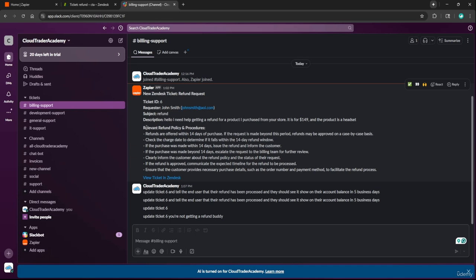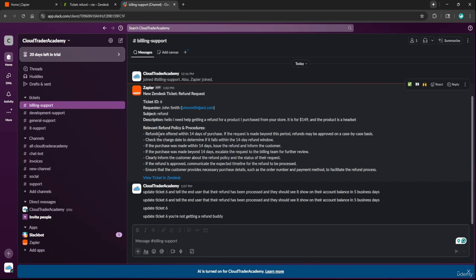Also, down here, it is referencing our knowledge guides. I fed this AI agent some files like PDFs that contain our return policies and some potential resources for these help desk tickets. It's just random stuff I asked ChatGPT to help me develop. All this relevant information is not seen by the end user. It's used for our development team. As a billing support employee, I can read this procedure and not have to look it up, because our AI agent just told me what the policy is.